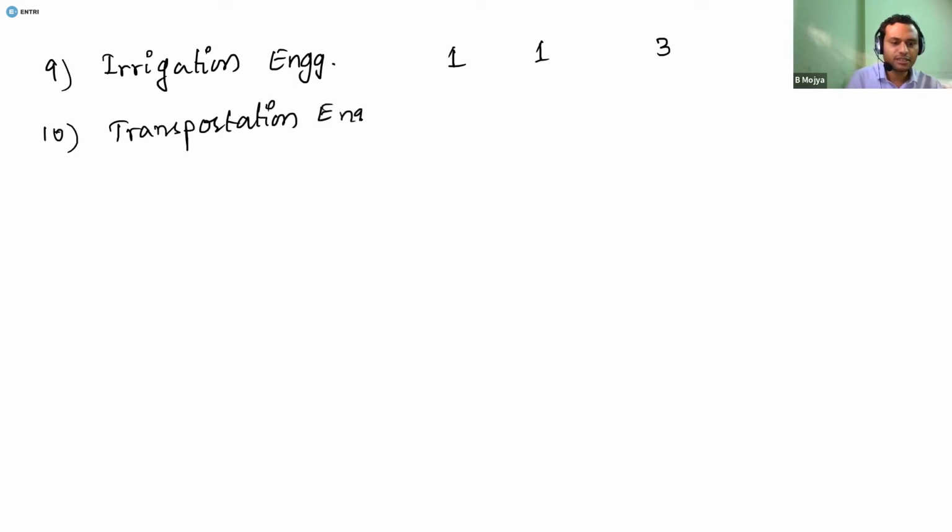Transportation engineering. From transportation engineering, there were 2 questions given for 2 marks and 3 questions were given for 3 marks, 2 marks. So total number of marks you can expect is 8 marks.